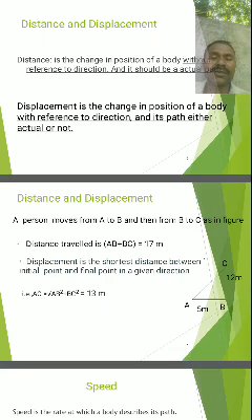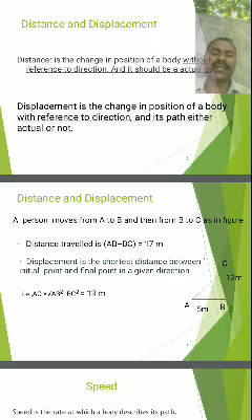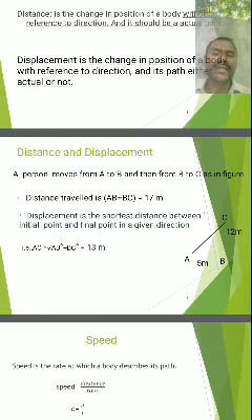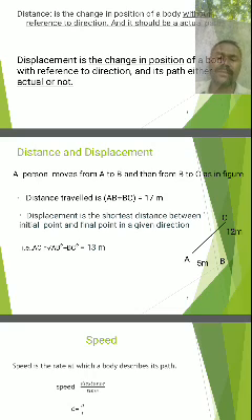Here AC is equal to what? According to the Pythagorean theorem, AB square plus BC square is equal to AC square. So AC is equal to the square root of AB square plus BC square, that is 25 plus 144, equal to 169. The square root of 169 is equal to 13 meter. It is the shortest path covered by the person, called displacement.